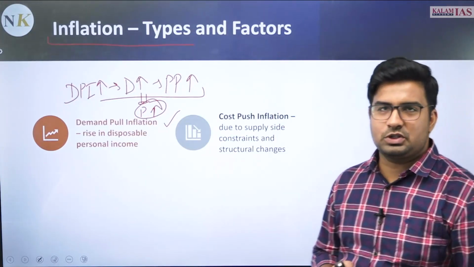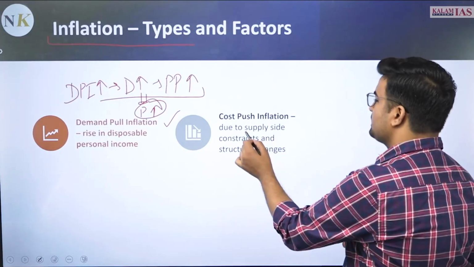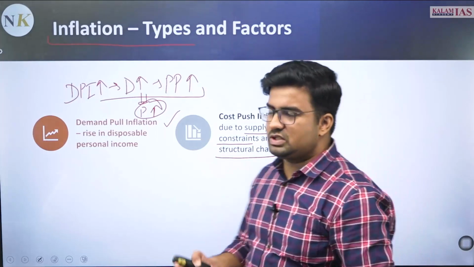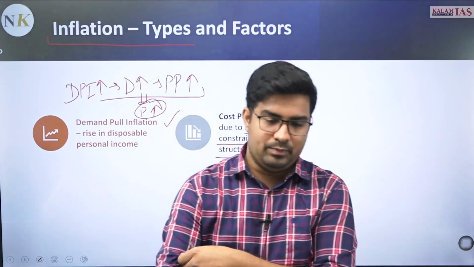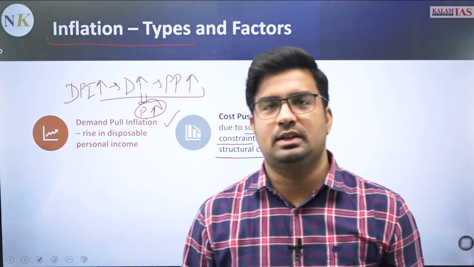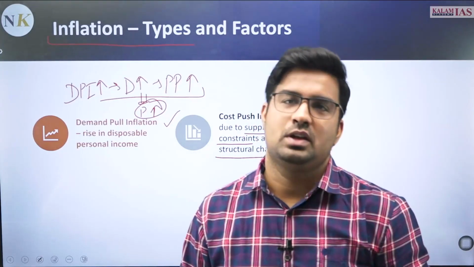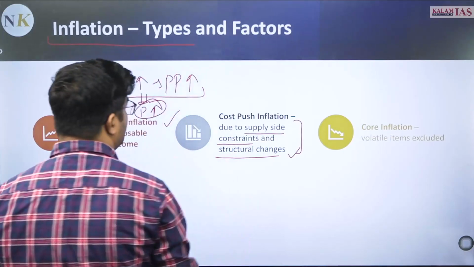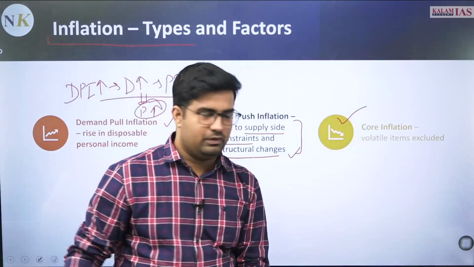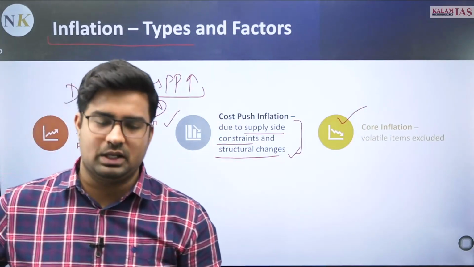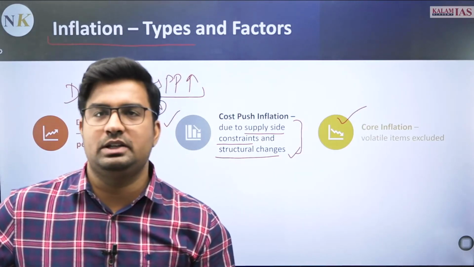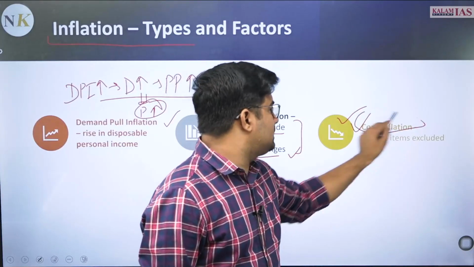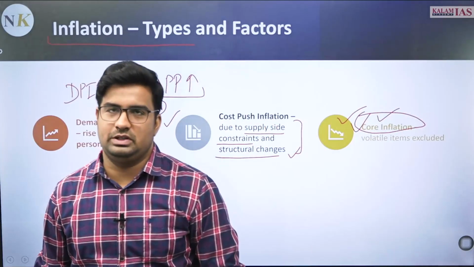Then there is cost push inflation, that is due to the supply side constraints and structural changes in the economy. Global externalities भी हो सकती है, जिससे global input commodities के prices बढ़ गए हैं, that will further lead to increase in the prices of finished goods also. Furthermore, the core inflation, where the volatile items like food items and other items which are very volatile in nature like crude oil and other things will not be included, and then inflation is calculated, then that is called core inflation.